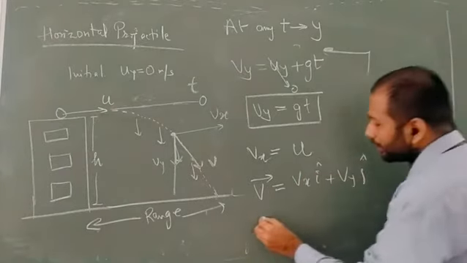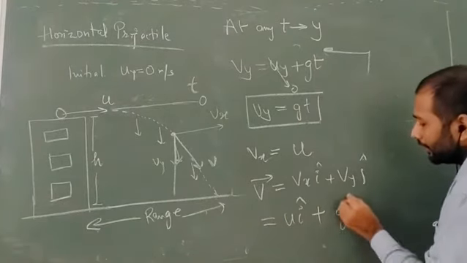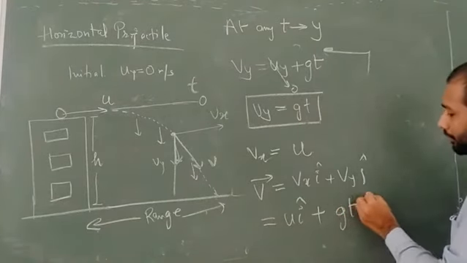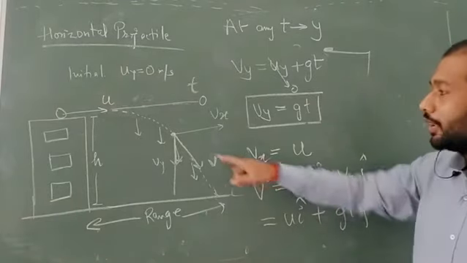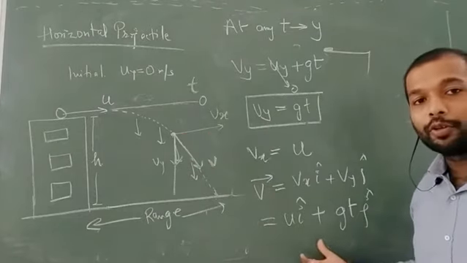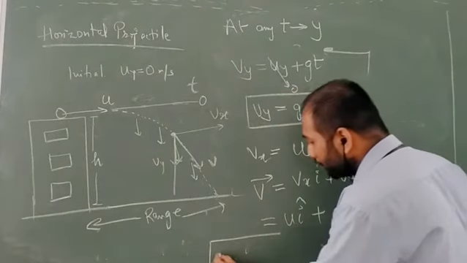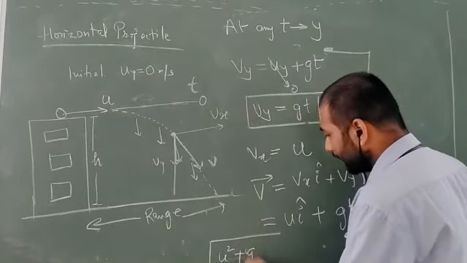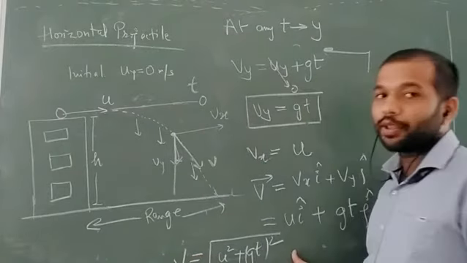So this will be written as u i cap plus gt j cap. This is the velocity vector at the instant t. If you want to calculate the modulus of it, you simply write under root of u square plus (gt) whole square. That will be the velocity at any particular time t.